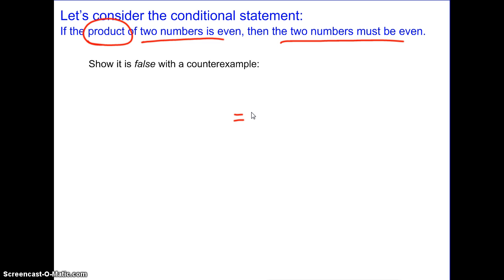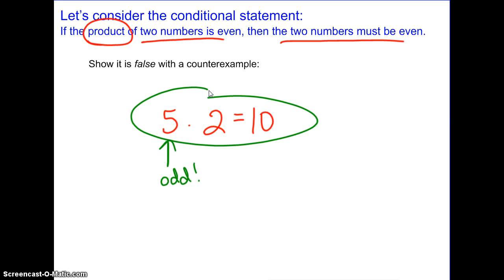Let's say, here's the product of two numbers, and it's even, 10. I can do 5 times 2 to get 10. Notice that it says if the product of two numbers is even, so this is the product being even, then the two numbers must be even. Notice that 5 is not even, it's odd. So this right here, 5 times 2 is 10, is my counterexample.